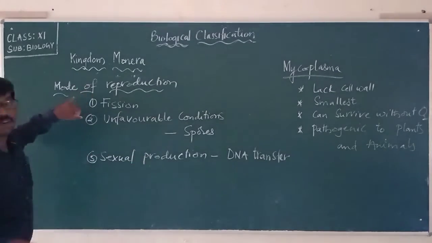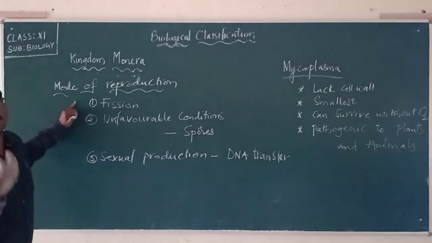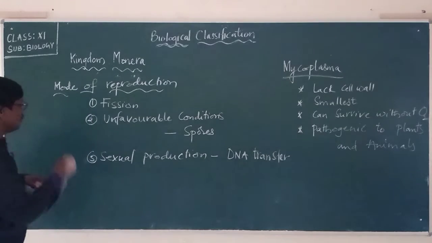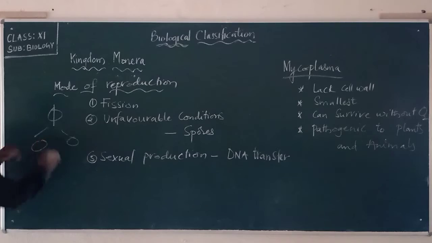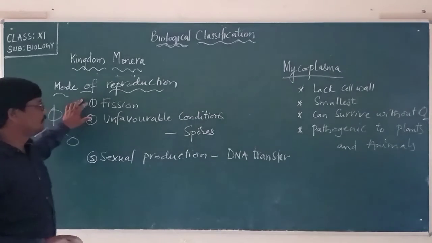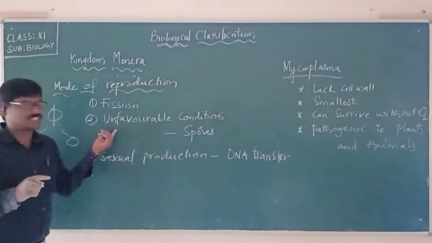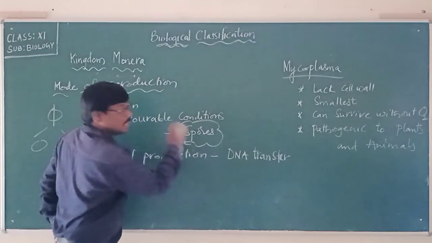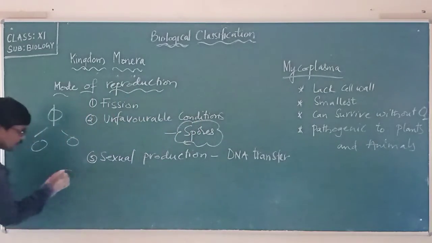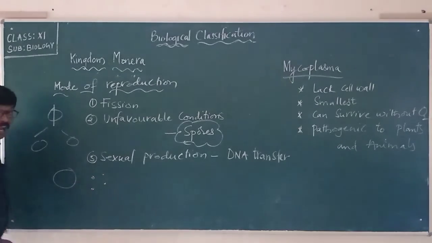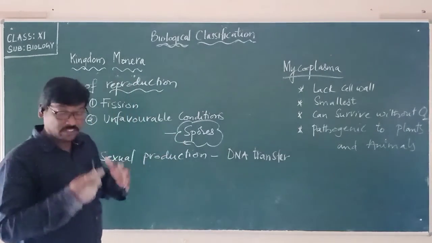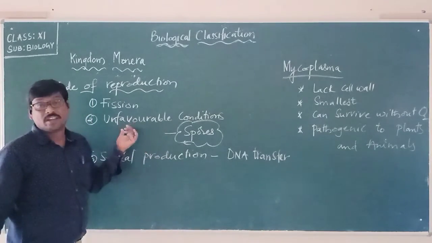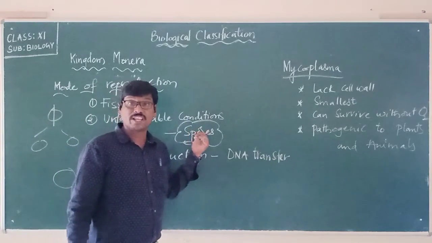The next one is the mode of reproduction. How do these bacteria undergo reproduction? The most familiar one is fission, which means one single cell divides into two new cells. During unfavorable conditions, they reproduce by what? Spores. Please remember this. If there is a bacterium, it starts producing spores, and each spore will grow into a new bacterial cell. So remember, during unfavorable conditions it reproduces through spores.